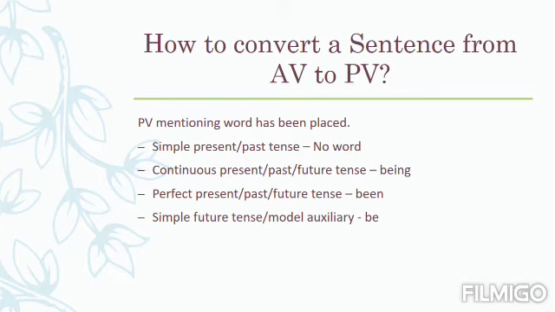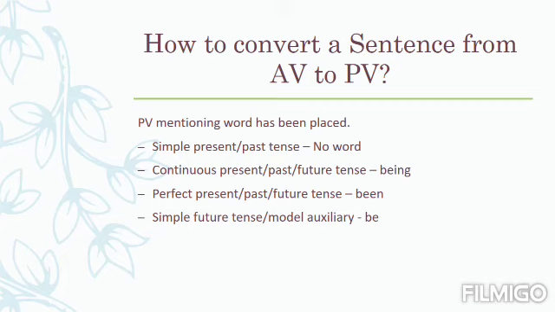Now, one more important thing, that is, the passive voice mentioning word has to be placed. We are learning the general rules of transferring the sentence from active voice to passive voice. We have learned two rules.